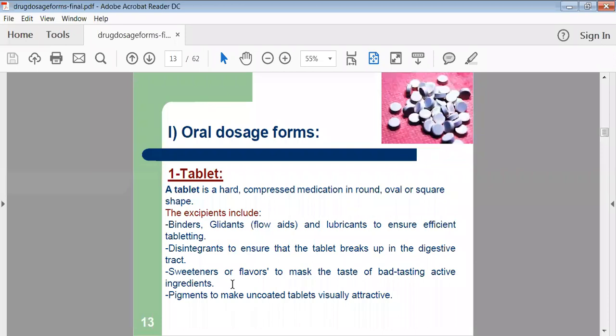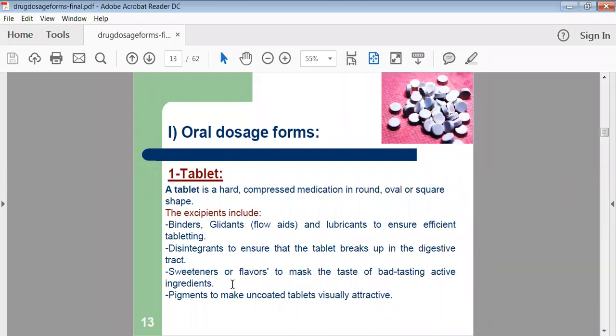First one is the oral dosage forms. Now already I have told you oral dosage forms are taken orally or through the oral route. That's why they are called the oral dosage form. Example is the tablet as well as the capsule. Now what is meant by the tablet? Everybody has seen the tablet.